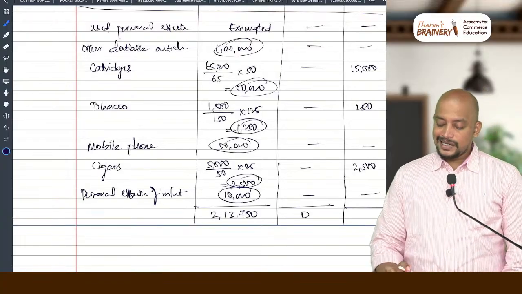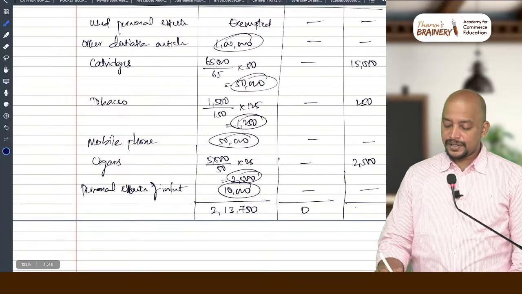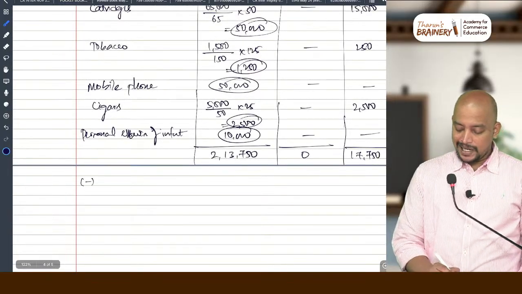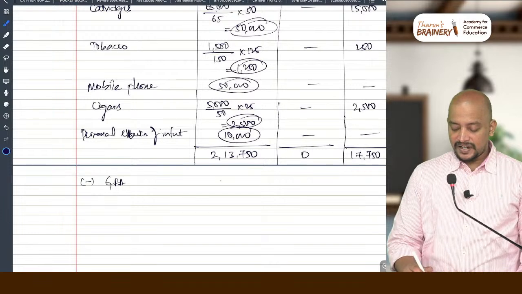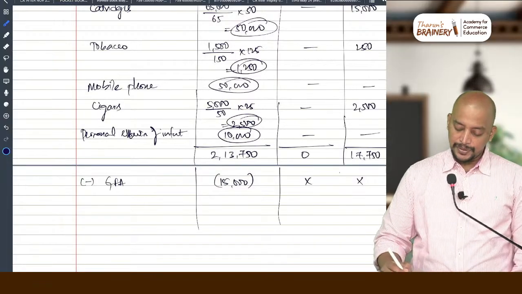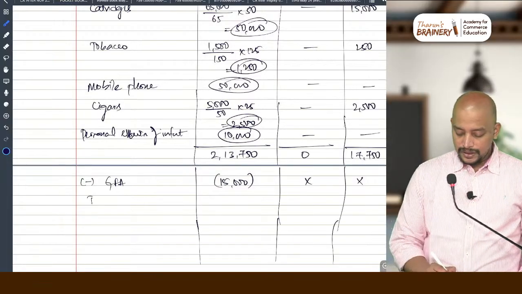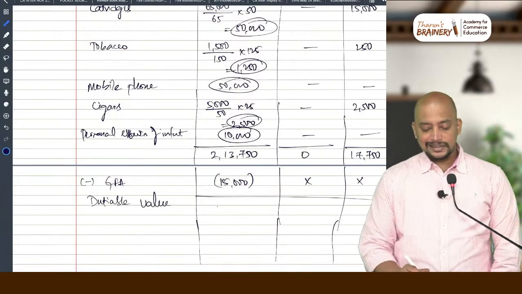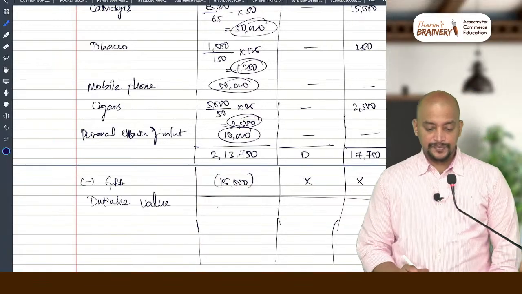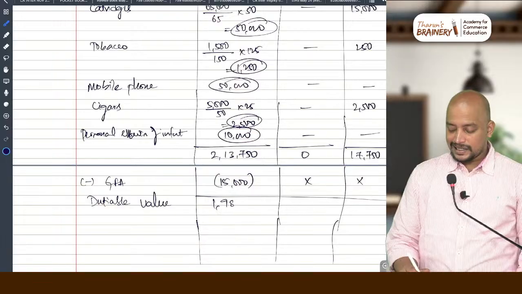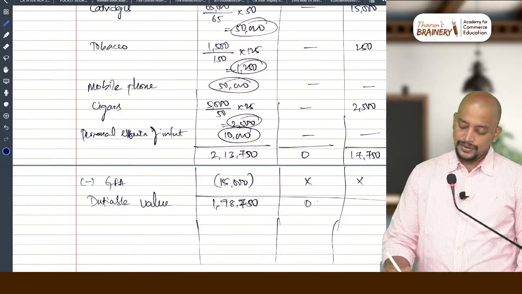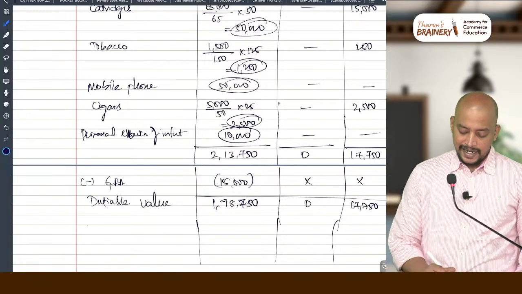Here 0. And here it is 15,000 plus 2,500 plus 250. That is 17,750. Minus GFA. General free allowance is only 15,000. So here there is no general free allowance. So the dutiable value, if you see, will be here 2,13,750 minus 15,000, 1,98,750, here 0, 17,750 and the baggage duty.